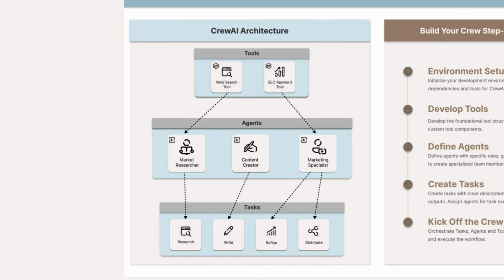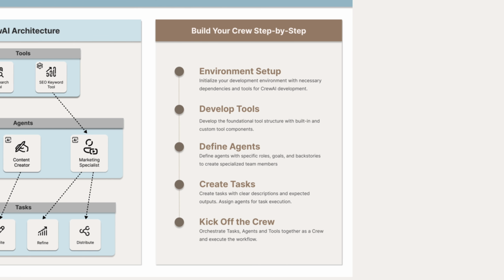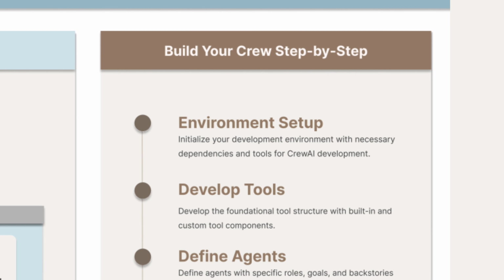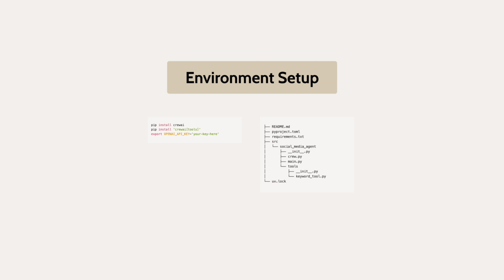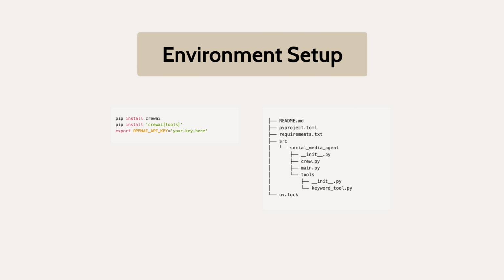To build this agentic AI system, we will follow the steps of setting up the project environment, developing tools, creating agents and tasks, then orchestrating them together as a crew and executing the workflow. First, install CrewAI libraries and set up environment variables such as OpenAI API key. We use the following directory structure for this project. The crew.py script is where we define the agents and tasks, and the tool subfolder contains the custom tool definition.